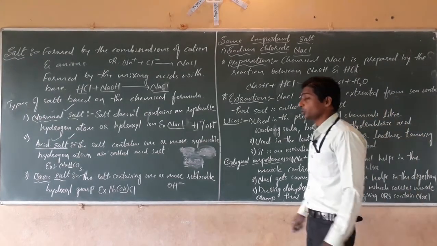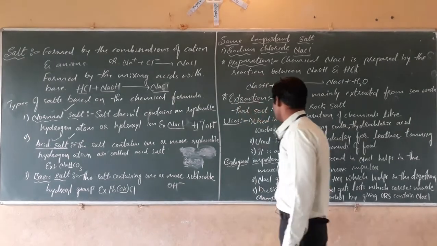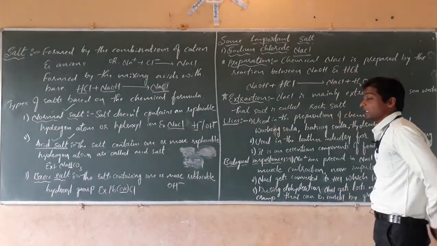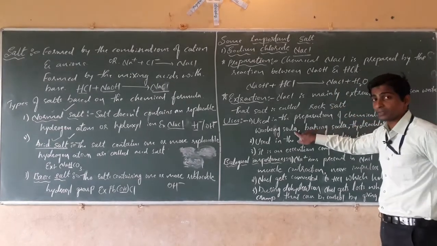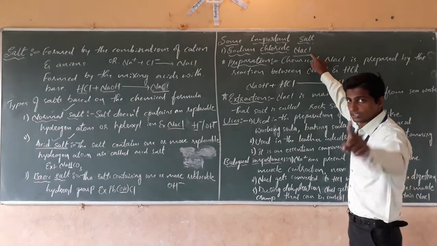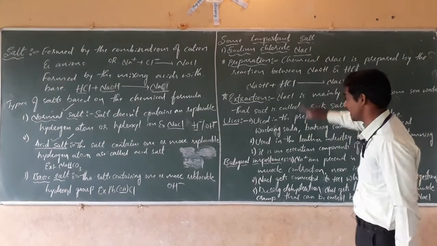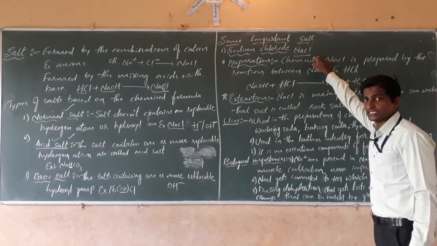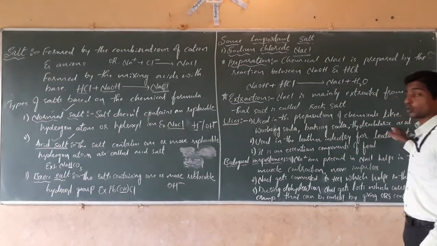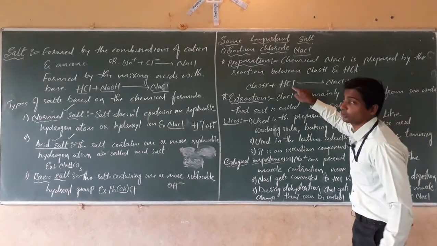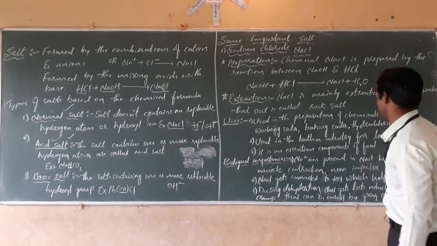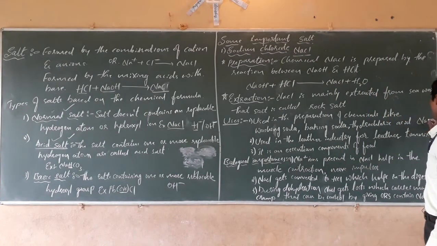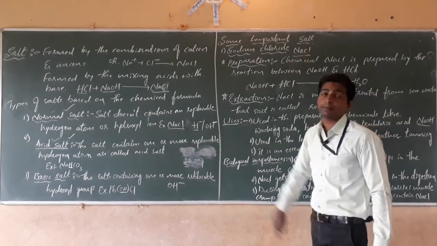Next, about the uses of salts. The first one: in the preparation of different chemical substances. For chemicals like washing soda, we use sodium chloride. Next, baking soda, we use sodium chloride. Then hydrochloric acid also. For the preparation of hydrochloric acid we use sodium chloride. And for the preparation of sodium hydroxide, NaOH, we also use sodium chloride.